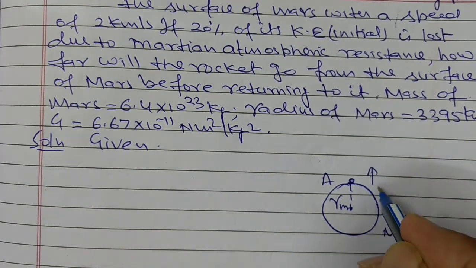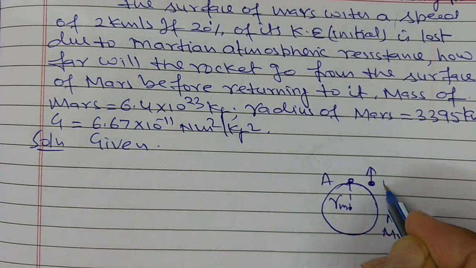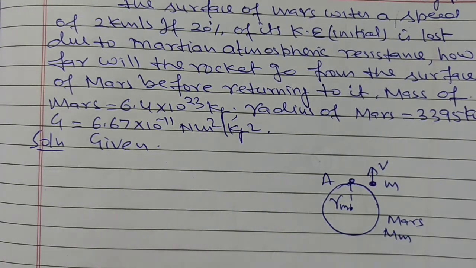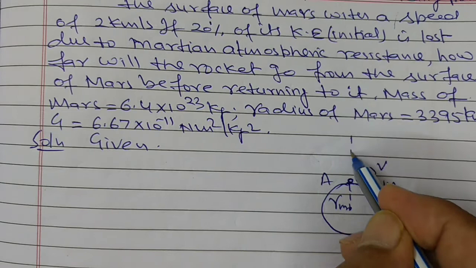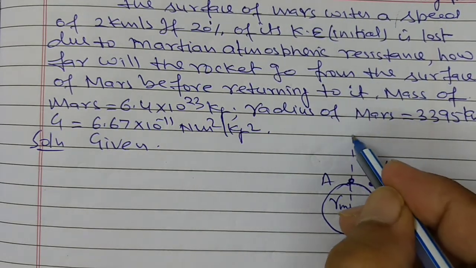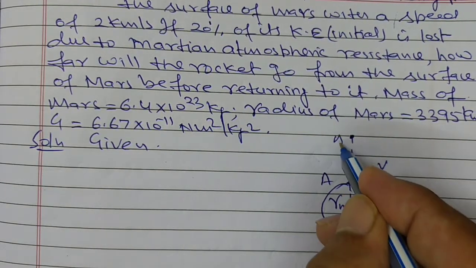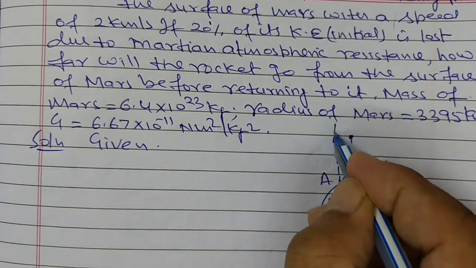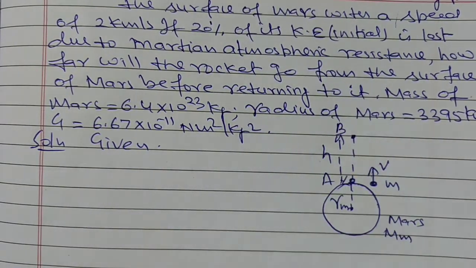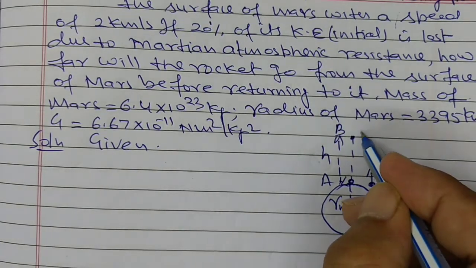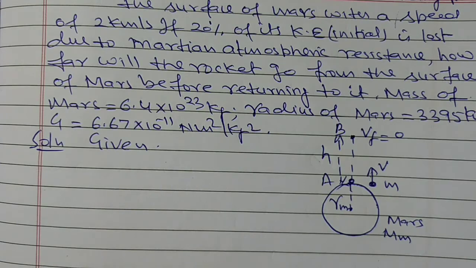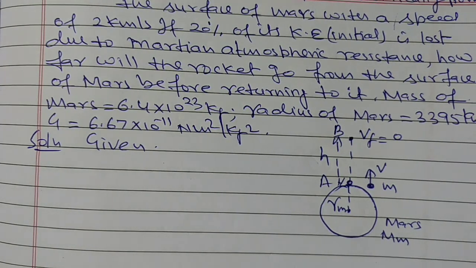Here this rocket, having mass small m, is fired with velocity v, and let its maximum height be h before returning. This point is B, and this is the maximum height h, and therefore the final velocity of the rocket is 0.